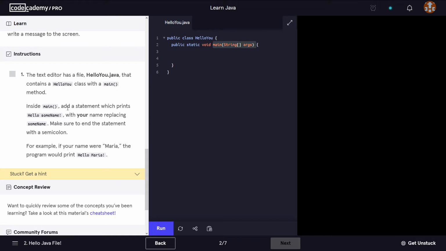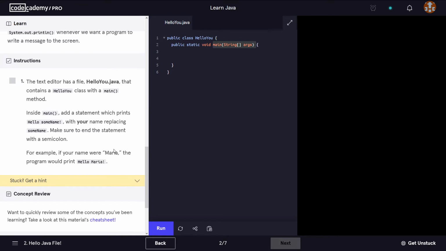Inside main, add a statement which prints hello some name, with your name replacing some name. So instead of some name, we have to put our own name. In my case, I'm going to put my own name, which is Alexandra, or Alex in short. Make sure to end the statement with a semicolon. For example, if your name were Maria, the program would print hello Maria.